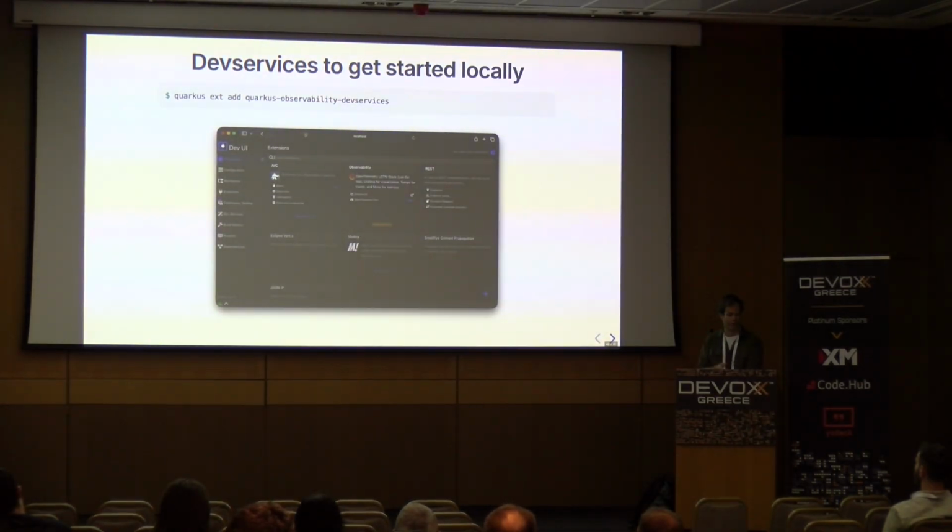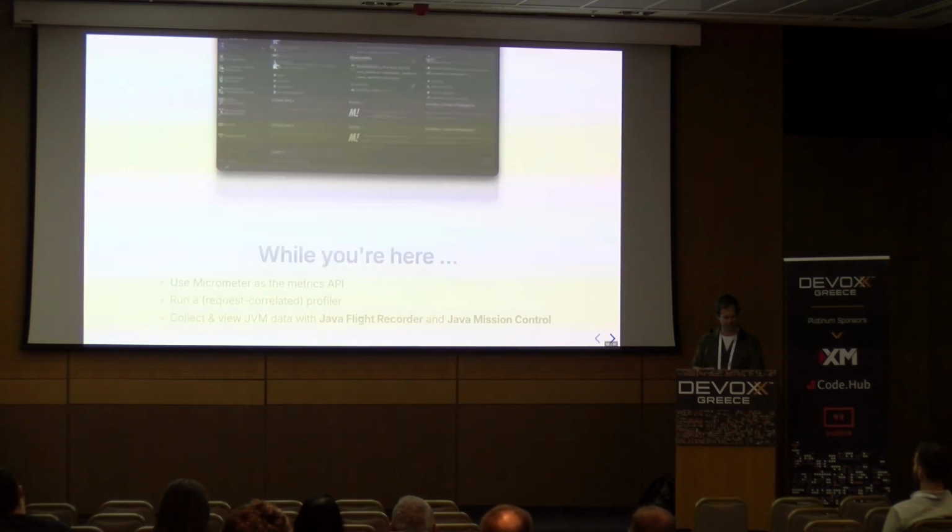You can also do jazzy things, in Quarkus at least, like add dev services. You say, hey, when I run it in production, I want Datadog or Dynatrace or whatnot, but locally I need something. Can you give me something? You end up in this case with Grafana, Loki, and Prometheus. It all wires up, it all just works. It's really this simple. There's nothing more to it than this, right?